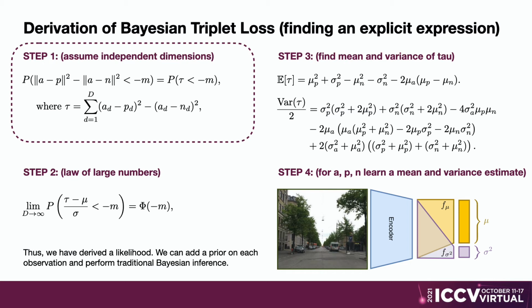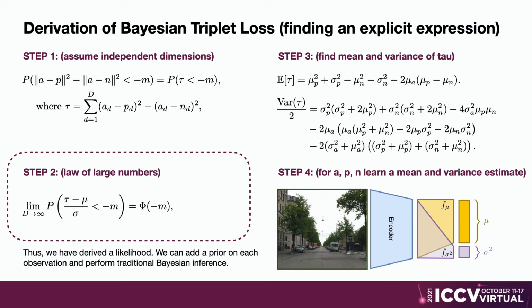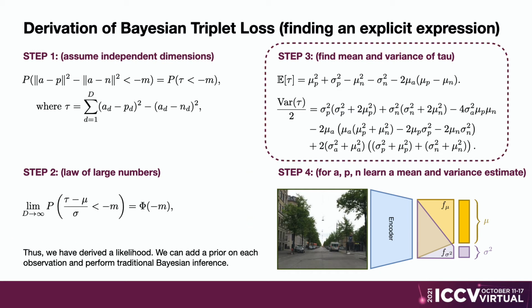We first rearrange the probability and seek to find the density of tau. The squared distance between 2 normally distributed random variables follows a scaled non-central chi-square distribution. Our likelihood is a linear combination of 2 such terms which does not have a known density, and therefore we resort to approximations. We choose a Gaussian approximation and show in the paper that this approximation is very accurate even for low dimensions. We can now analytically derive the mean and variance of our Gaussian approximation.